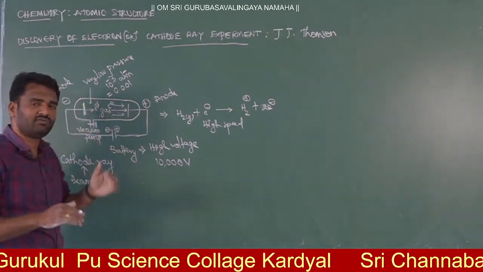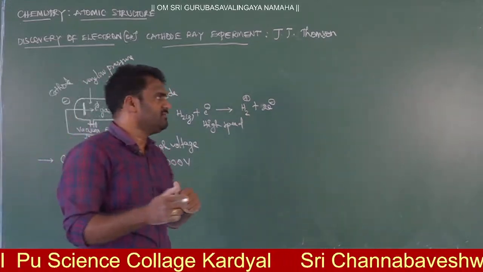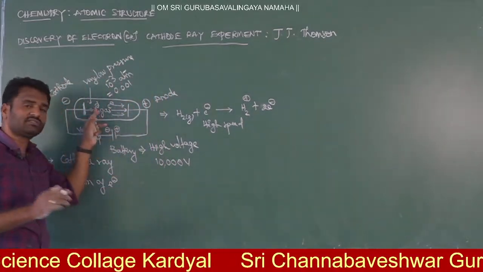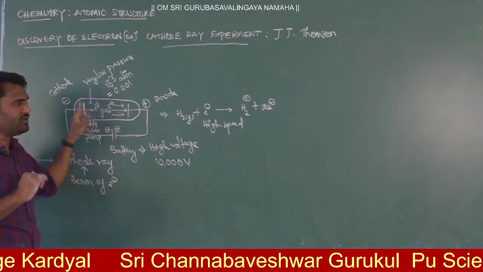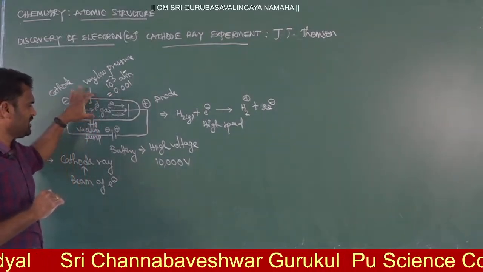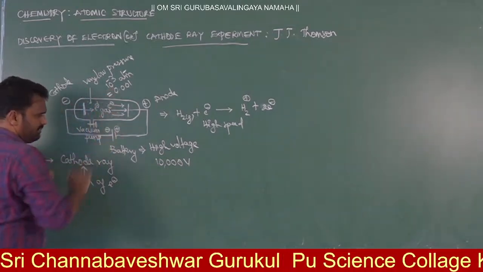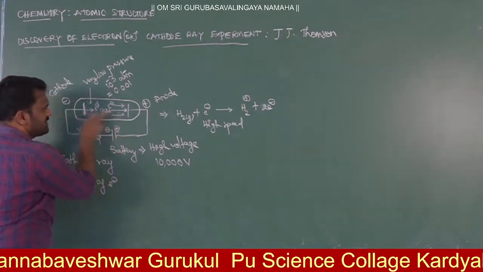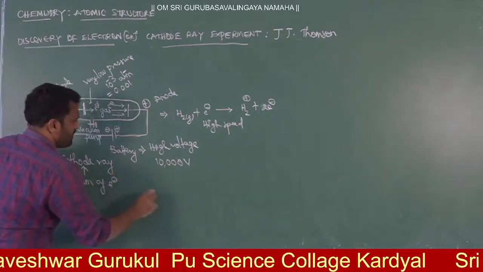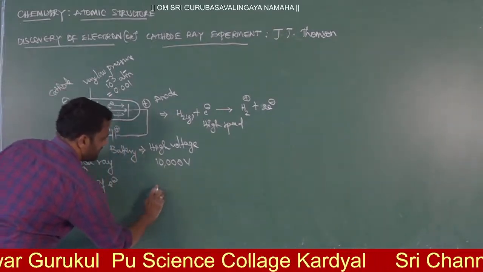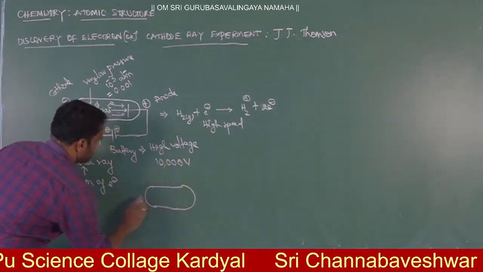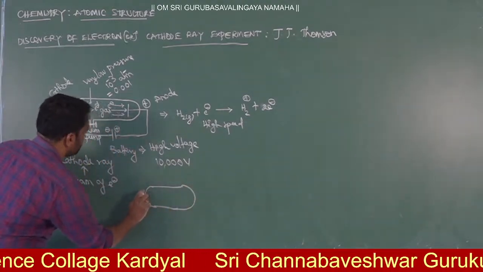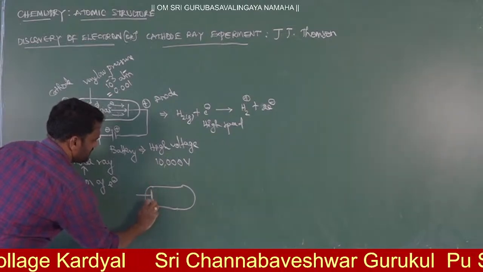Yes, here electrons are invisible. So then how can you notice whether electrons are releasing from the cathode or not? That is what you need to prove. Now the same experiment he repeated to explain that yes, there are some particles. This is the experiment. I don't want to take all the things, just only a few things, whatever is required.